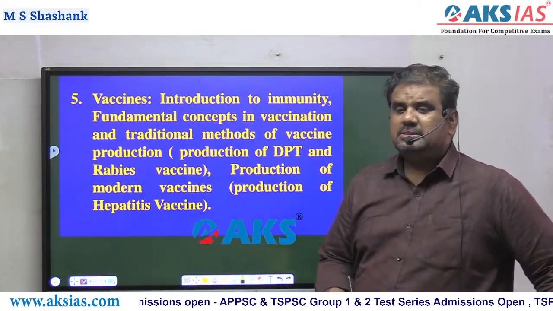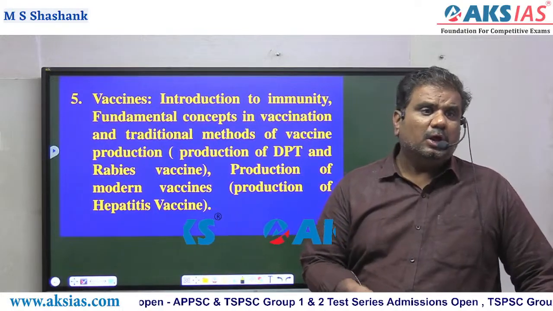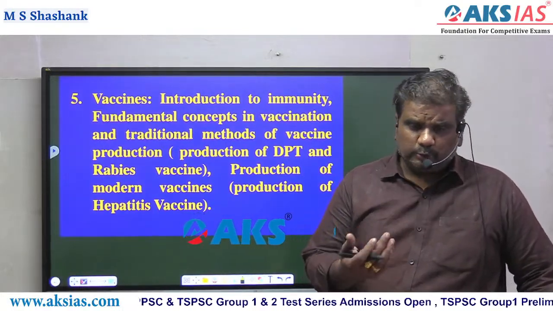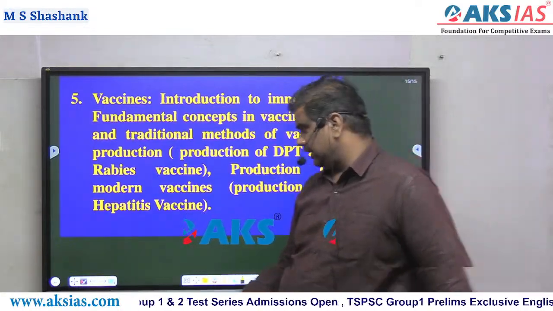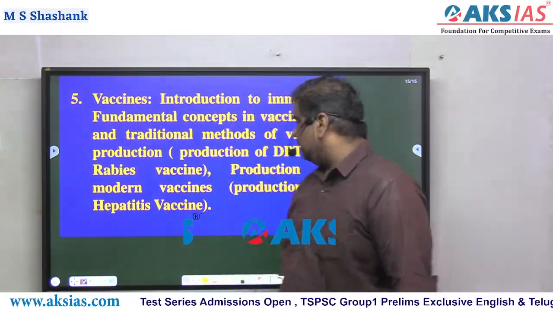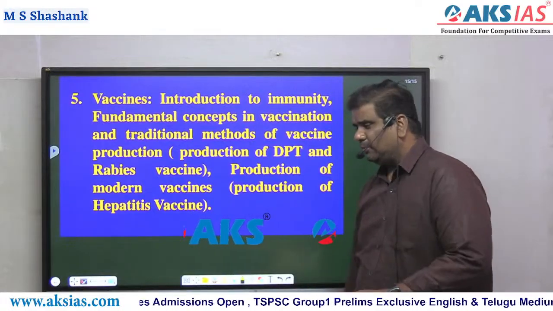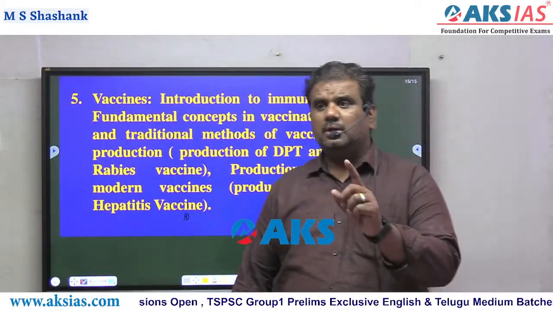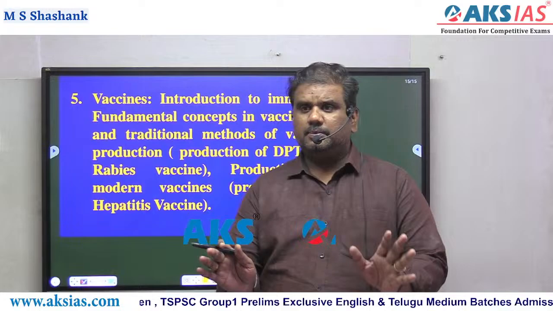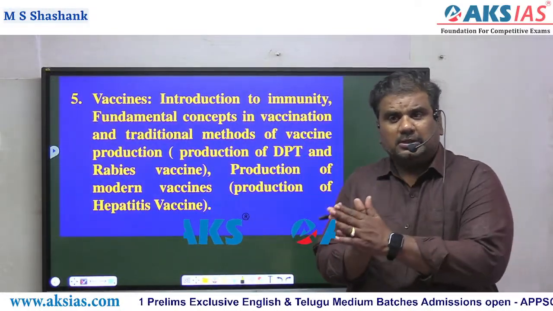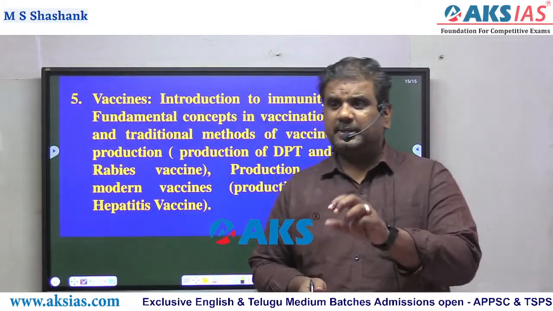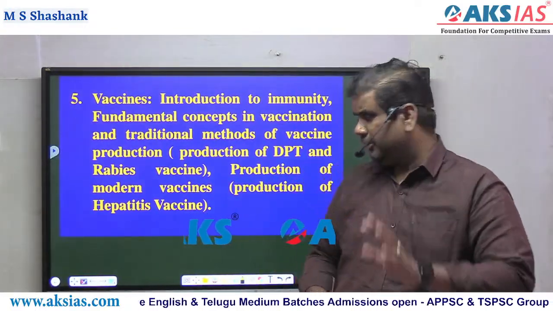There are some diseases which have to be eliminated from India either by 2024 or by 2025. That is what we discuss here. So this is related to your TSPSC part, the TSPSC preliminary examination as well as the TSPSC Group 1 mains examination.